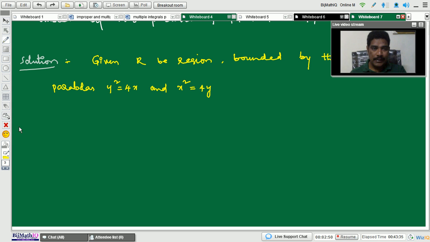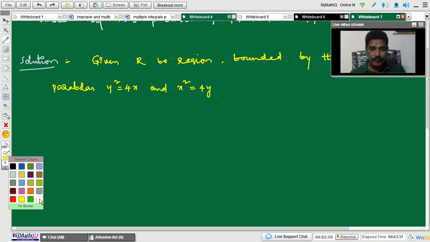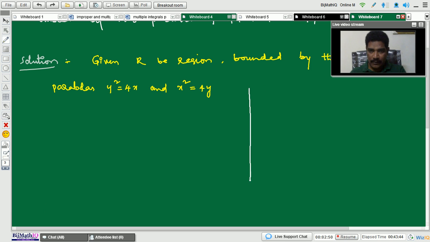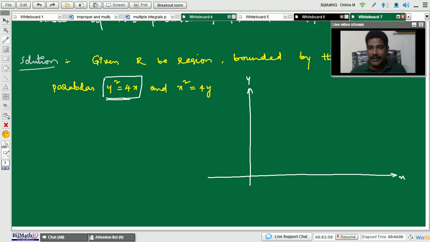For that I will take the two-dimensional plane. In the two-dimensional plane, one line is the x-axis and one more line is the y-axis. So already we know the shape of the parabola y square equals 4x.